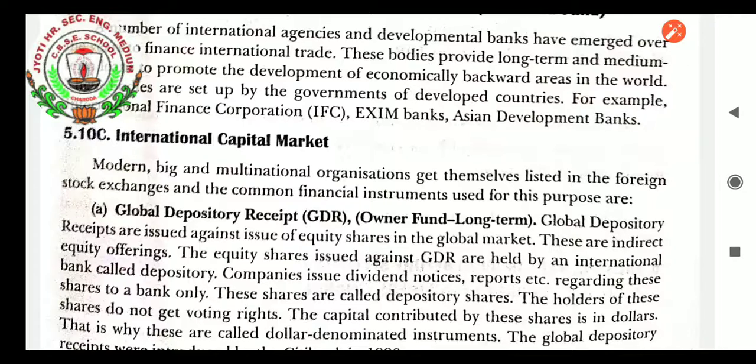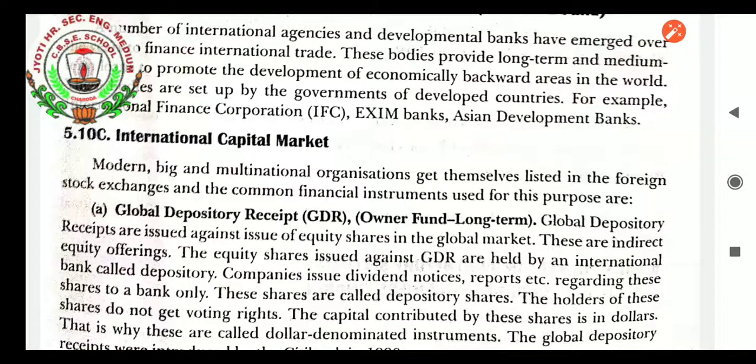Okay, and the common financial instruments used for this purpose are shares and equity shares. Of our country, if we want to issue, we will be listing not on a foreign stock exchange, we will be listing on our country's stock exchange. Like there are various stock exchange markets, Mumbai stock exchange, Delhi. So area wise, whichever stock exchange is there, we will register our company there, and from there we can issue our shares to the general public or to whomsoever we want to issue. But in the international capital market, the people have to list their name in the